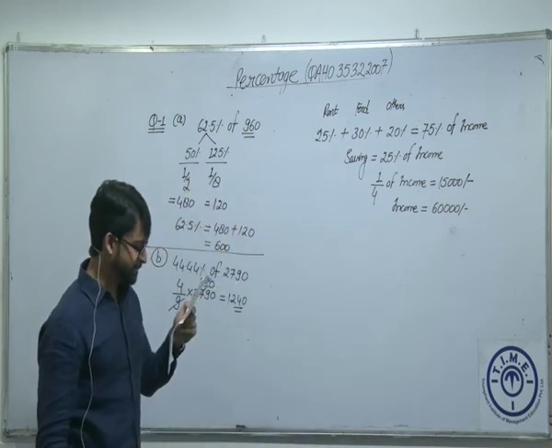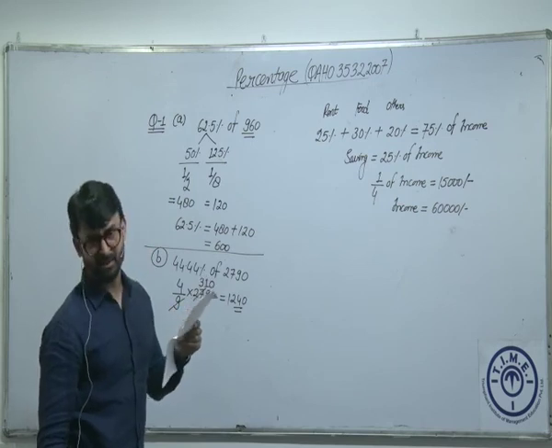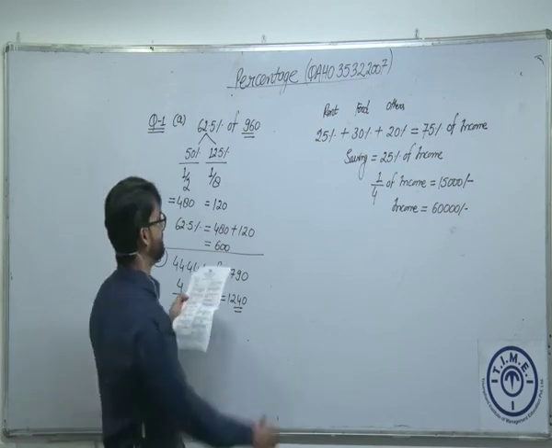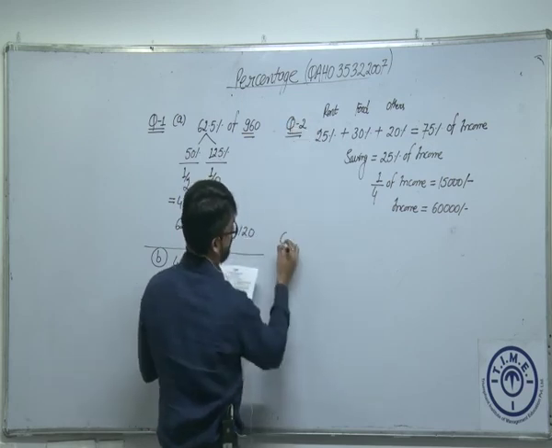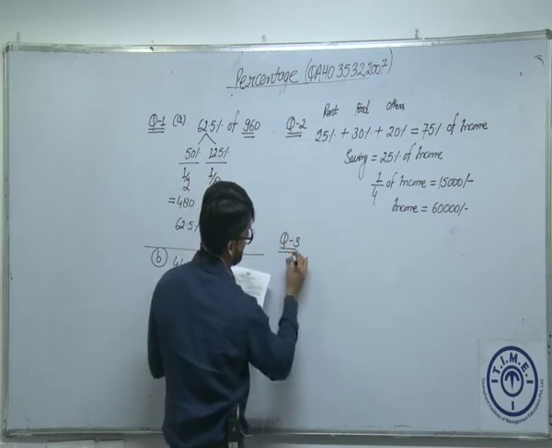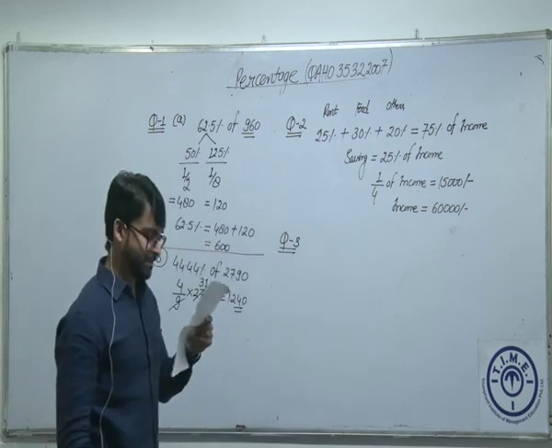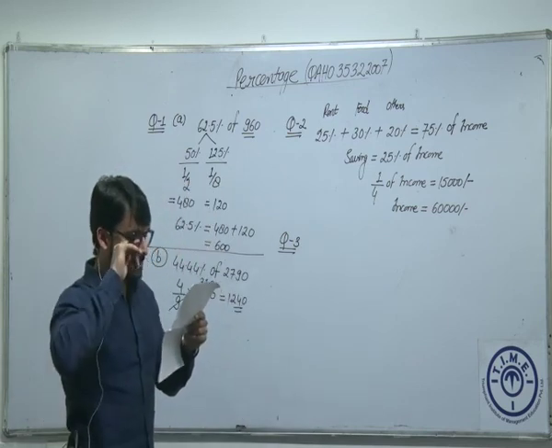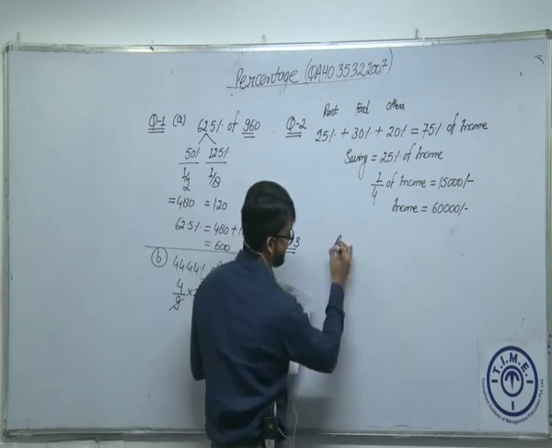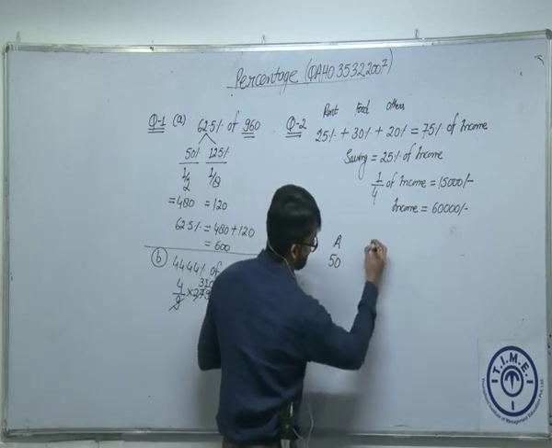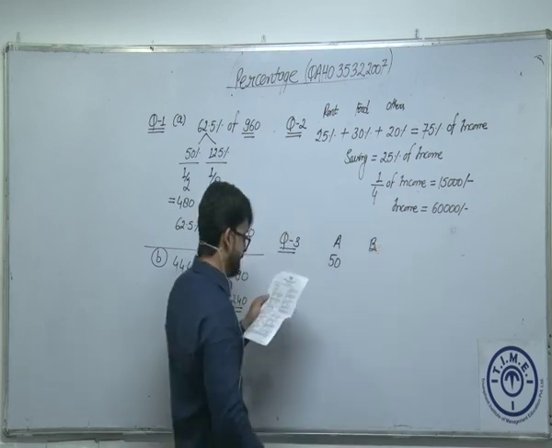Can we take another example? This was question number 2. We'll go for question number 3 as well. Fine. We have done a similar question. Read the question. Marks scored by A is 50. What are A's marks? 50. And marks scored by B is 40.